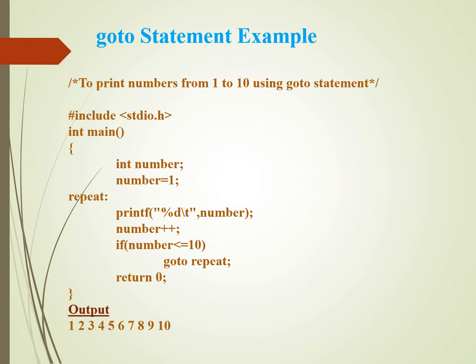This example shows how the goto statement can repeatedly execute a block of code. However, in modern C programming, loops such as for, while and do while are generally preferred because they make the program easier to read and maintain.